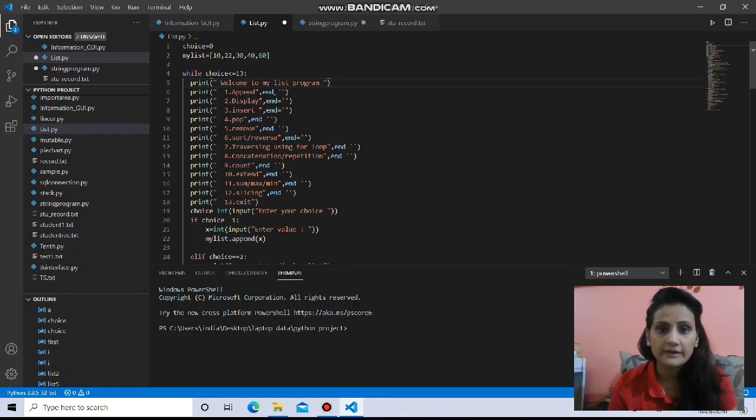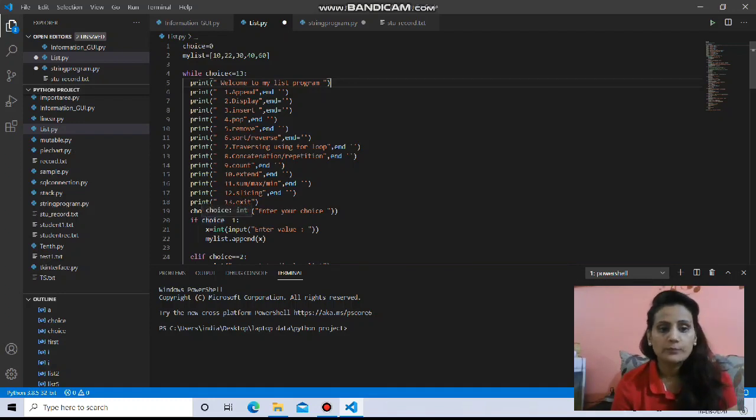Then along with this, you can see print, append, comma, double quotes, comma, end and single quote. Single quote and end is used because print is a function which has a new line character in itself. To avoid printing one below another, if you want to print your output in a horizontal line, then you can use this. You can remove the slash n new line character which is there by default in print and use a space. So end space, append, end space, then after append insert and pop will be displayed in a single line like this. Okay, now let's start with the actual program.